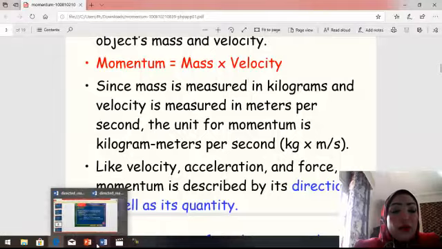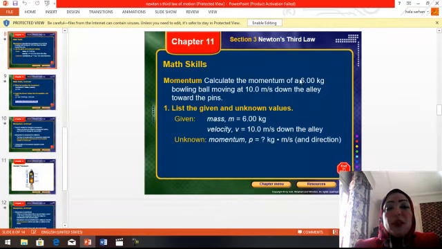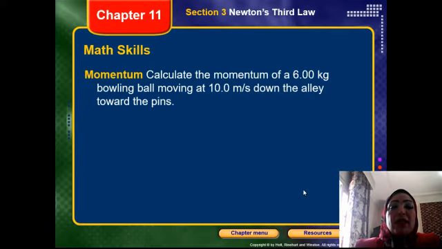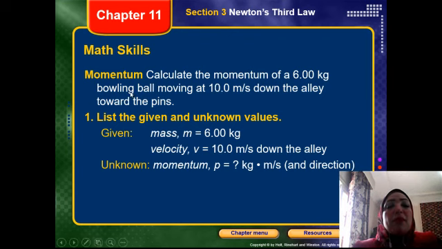Okay, so I will give you an example. Calculate the momentum of a 6 kilogram bowling ball moving at 10 meters per second down toward the pins. How to calculate the momentum of this bowling ball? As I told you before, first we must get out the given. What is the given here? The mass is 6 kilogram, the velocity is 10 meters per second.